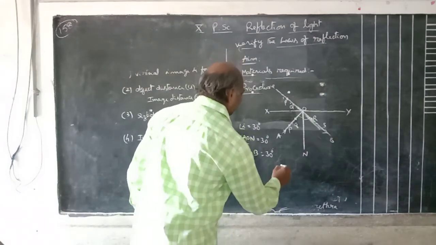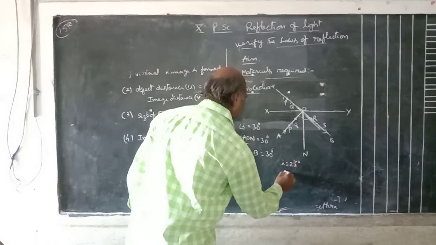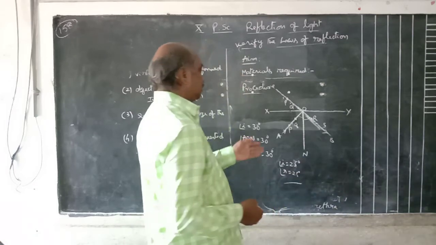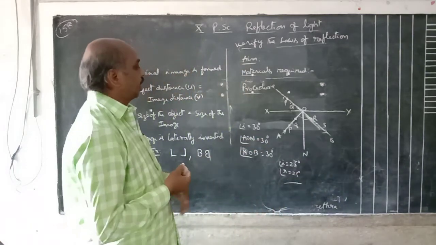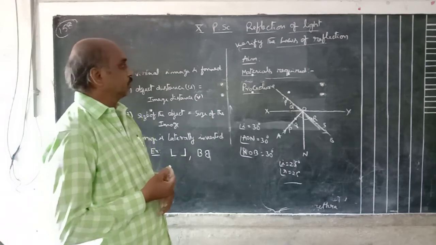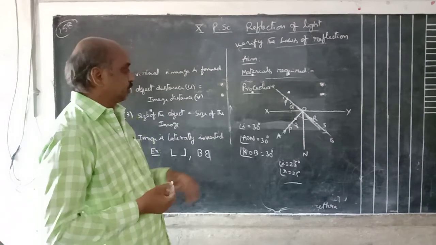Suppose you keep angle I equal to 25 degrees, in the same way angle R is also 25 degrees. So from this experiment, what can we say? Angle of incidence and angle of reflection are both the same. That verifies the first law. First law is verified.